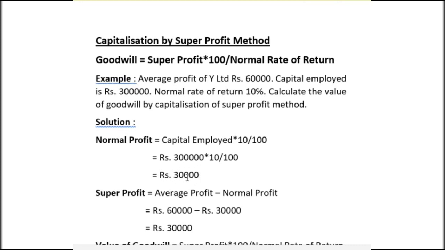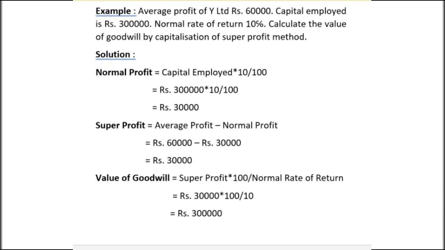Now super profit, which is average profit minus normal profit. Average profit is rupees 60,000, which is already given in the sum, and normal profit is rupees 30,000, which we calculated just now. So super profit is 30,000. Now value of goodwill, that is super profit into 100 divided by normal rate of return. Super profit is 30,000 and normal rate of return is 10%. So we will get rupees 3 lakh as our value of goodwill.